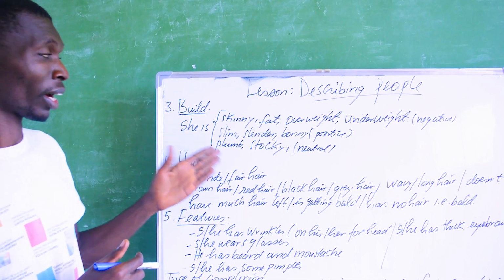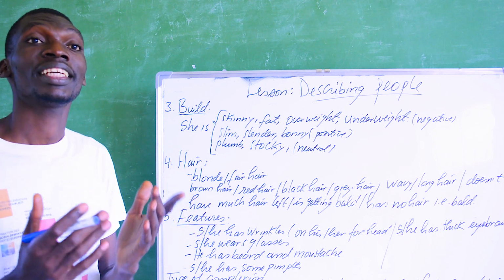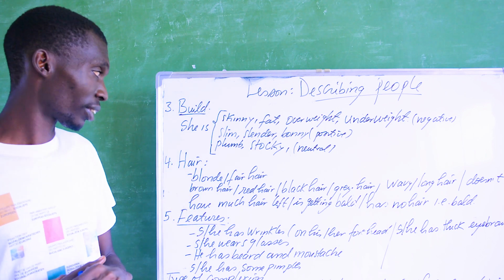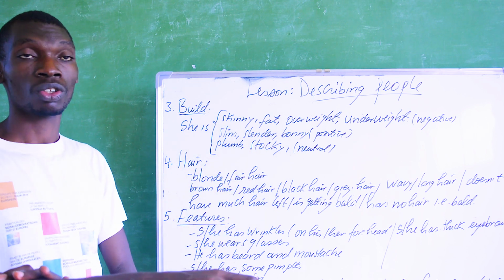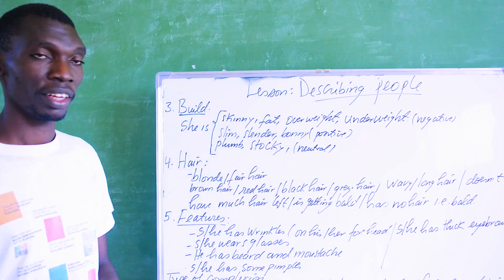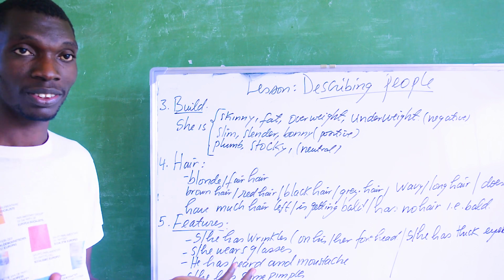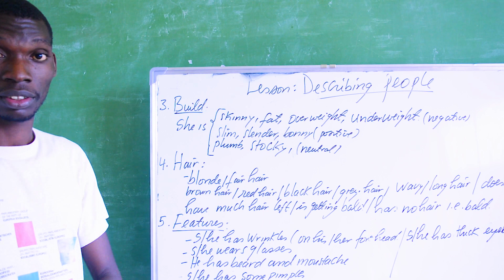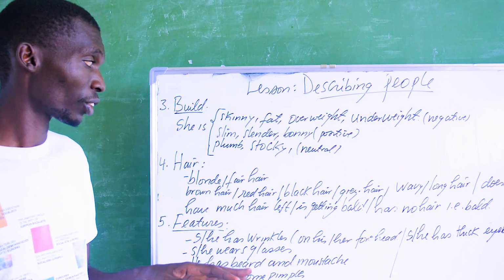We can say someone is slim. Slim is thin but in a nice way. Someone is slender. Slender, thin but strong. Someone is bony. Very thin, bony. If someone is bony, they are very thin, so you can even see his bones, his body clearly shown.